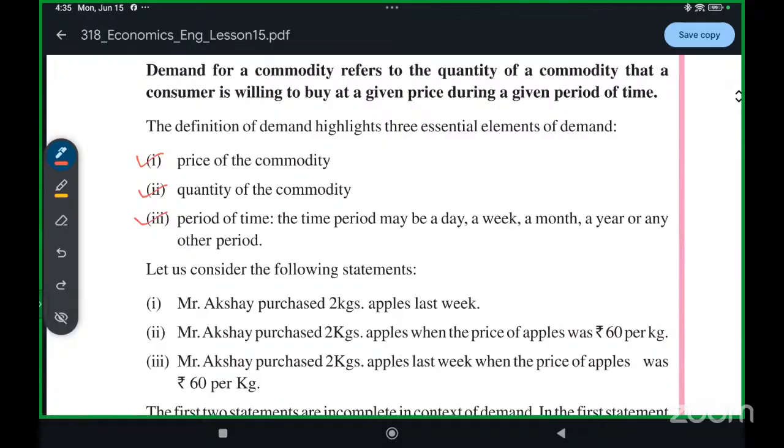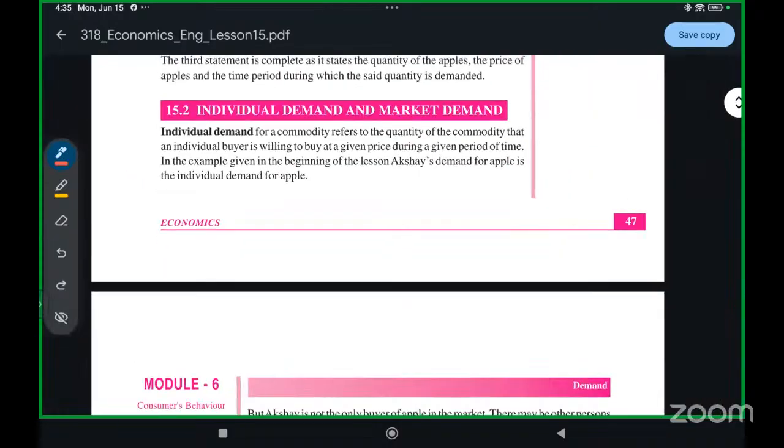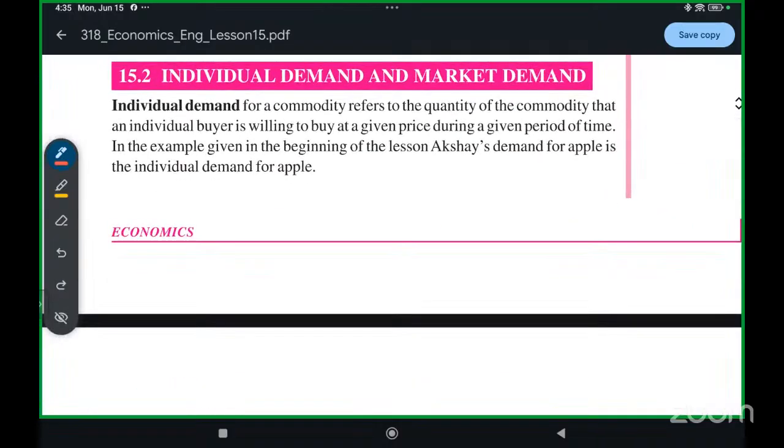When you're talking about demand for apples, first we'll ask what is the price of apples, then how many apples we need and when we need them. Today we will talk about individual demand and market demand.